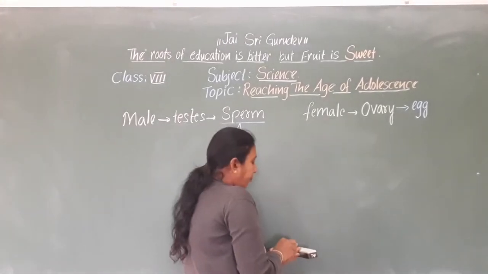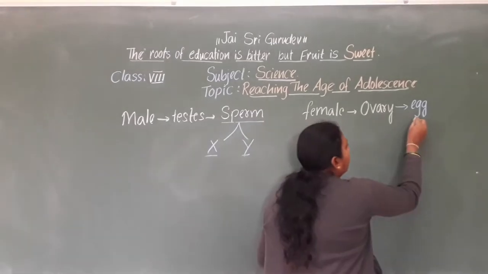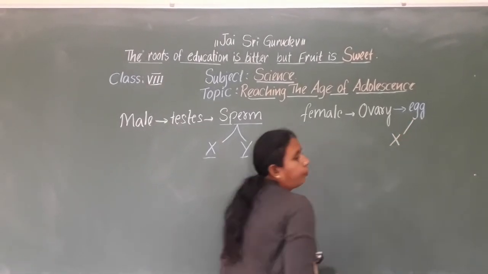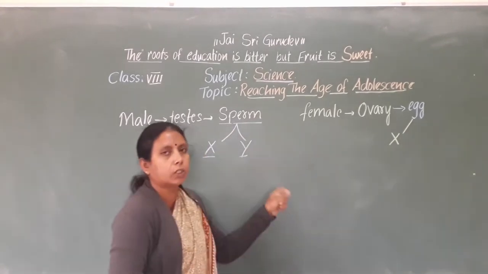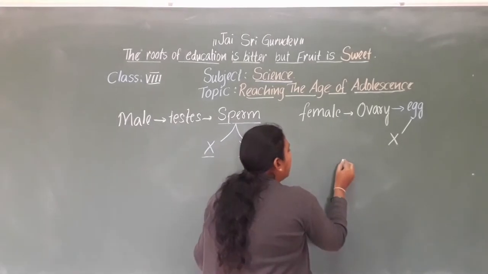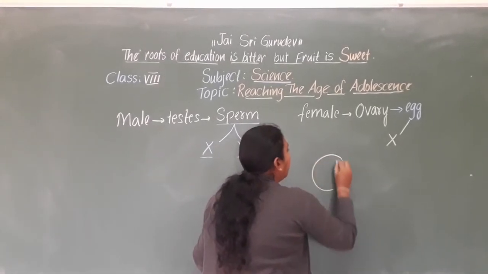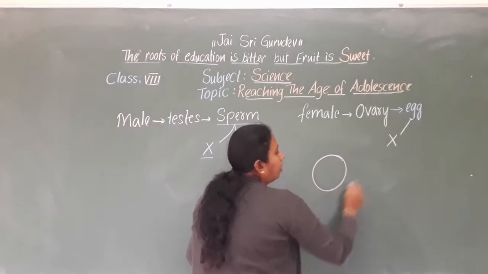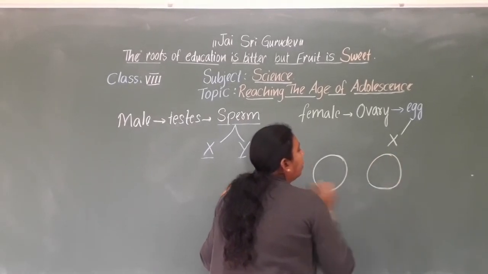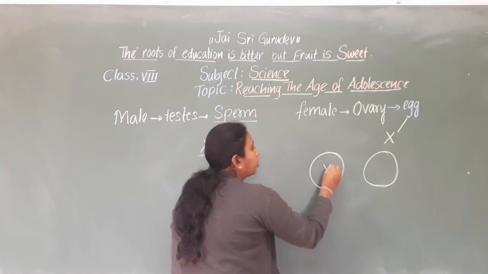In the eggs, we find only the X chromosome. The X chromosomes are round shaped. This is the X chromosome.